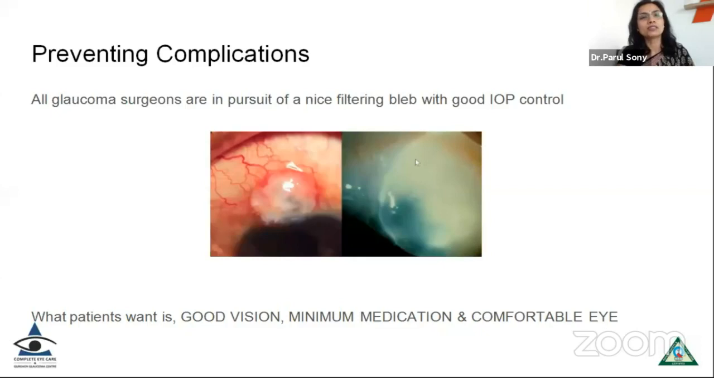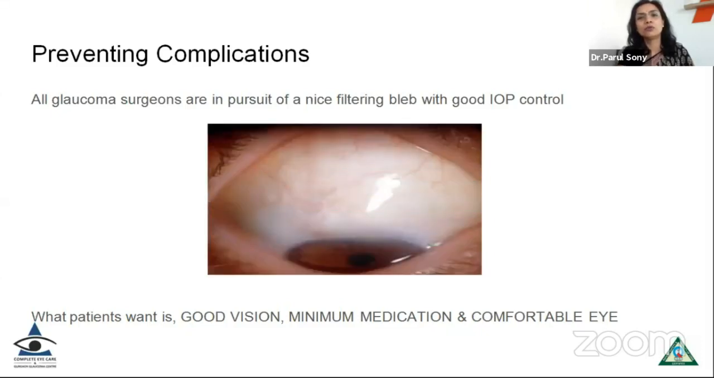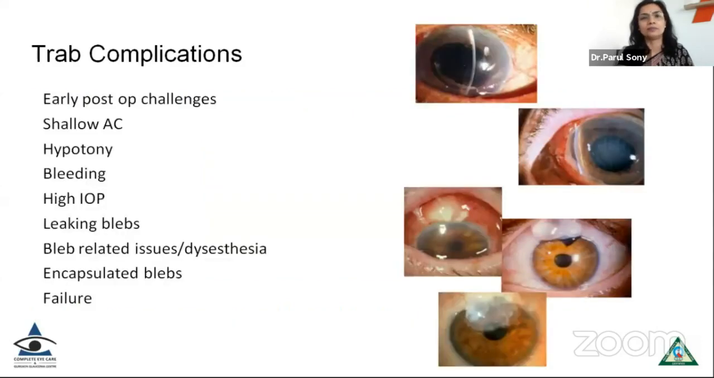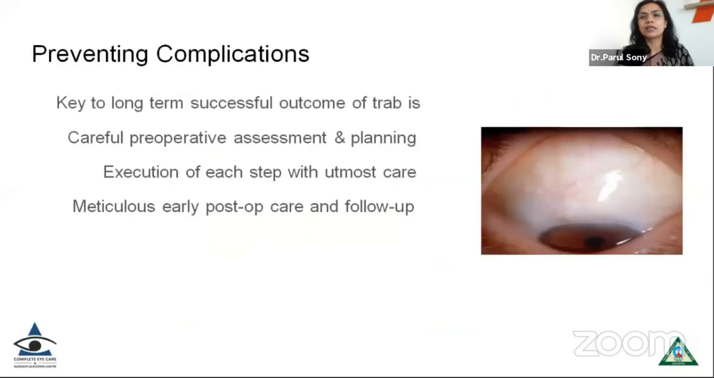So as glaucoma surgeons, I think all of us are in the pursuit of a nice filtering bleb with good intraocular pressure, which looks something like this. And what our patients want is good vision with minimum medication and a comfortable eye. We all are very well aware of these complications which we frequently encounter, which could be early post-operative, like the shallow anterior chamber, hypotony, late complications like a failing bleb, infection. And these complications are very commonly seen after trabeculectomy.